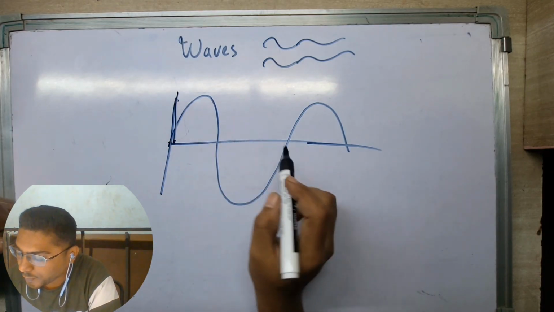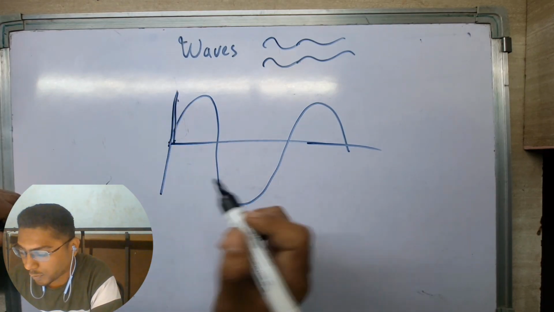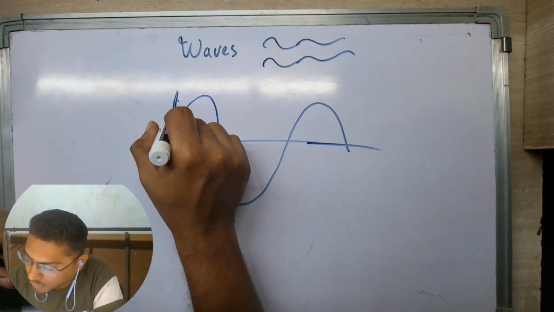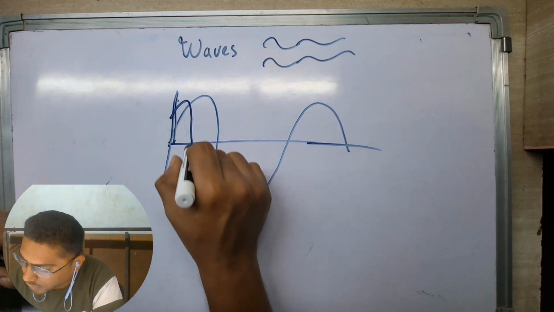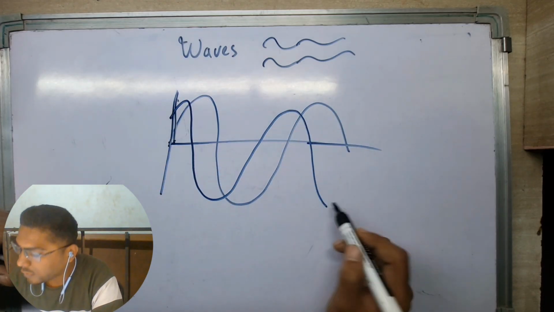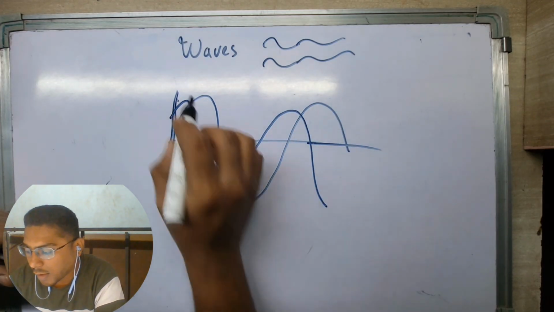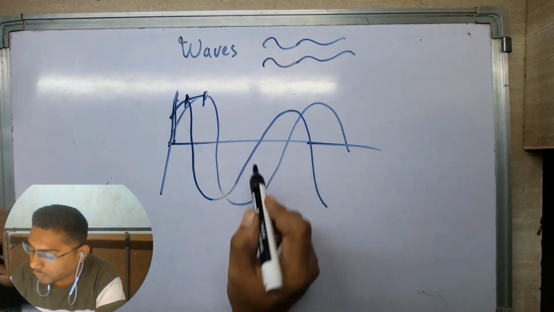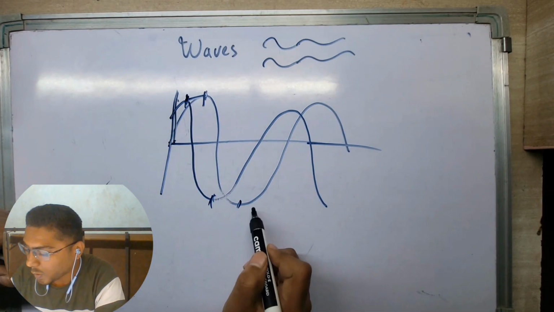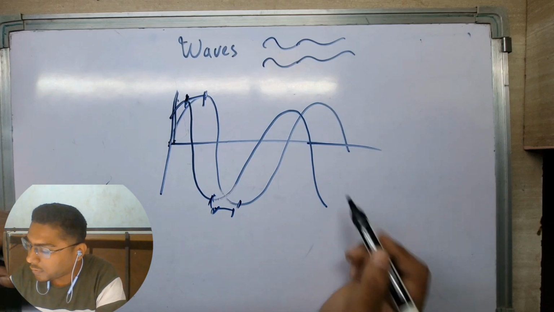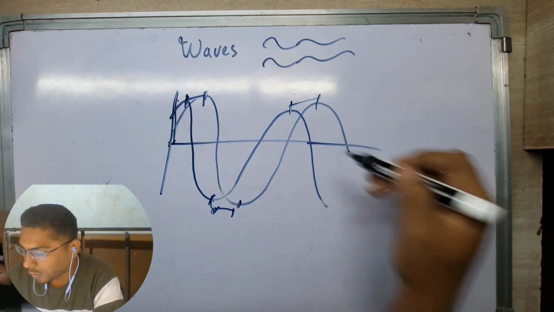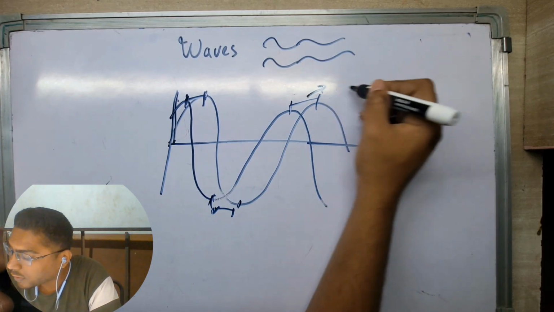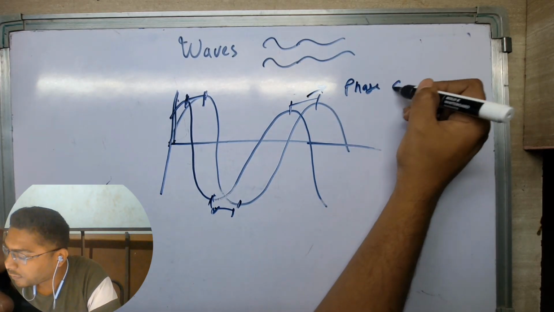One wave started at some point, but the other wave is lagging behind. It has started a little late. So what has this created? This has created a distance between the crests, or the valleys, of these two waves. This distance is similar all along. So this distance we call a phase difference.